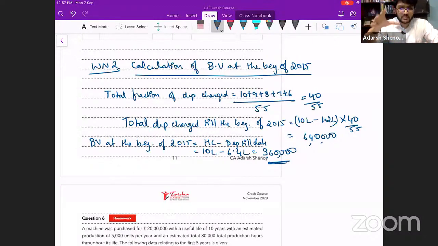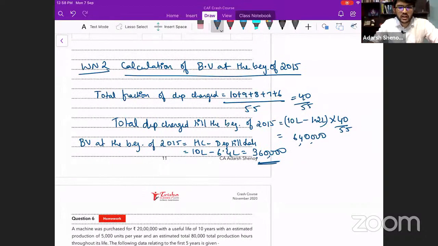Therefore, I'm not sure how important it is, but it can be tested. But I think their focus will be on SLM and WDV, for a simple reason that this method is not followed so popularly. But do this method. My advice would be to do for all 10 years if you're not conceptually strong. It's easy actually. If you think of that pizza example I gave you, it's as simple as that.